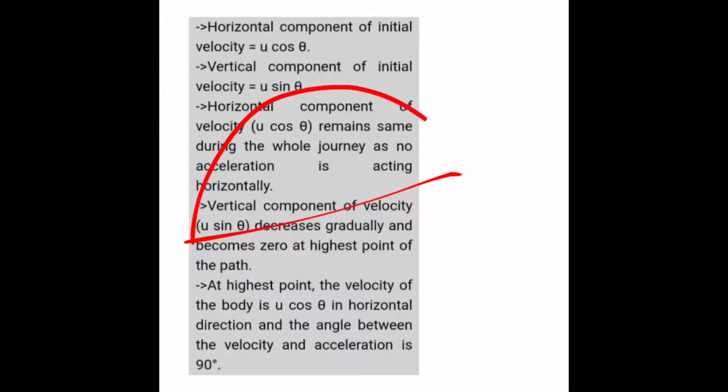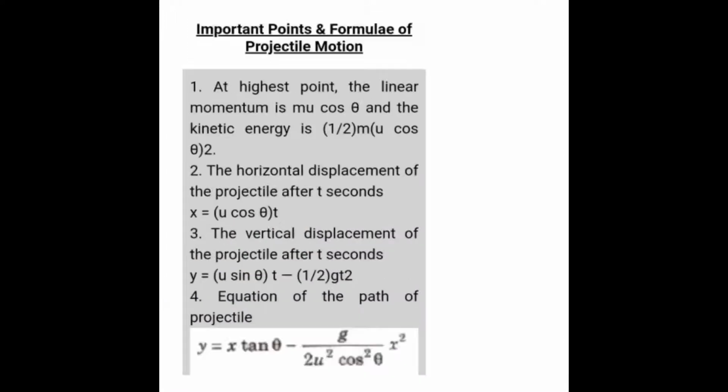Like when an object is thrown like this, this is the maximum height attained by that projectile, and at this point vertical component is 0. So at maximum height vertical component, that is u sin theta, is 0 here. At highest point the velocity of the body is u cos theta in horizontal direction and the angle between the velocity and acceleration is 90 degree there.